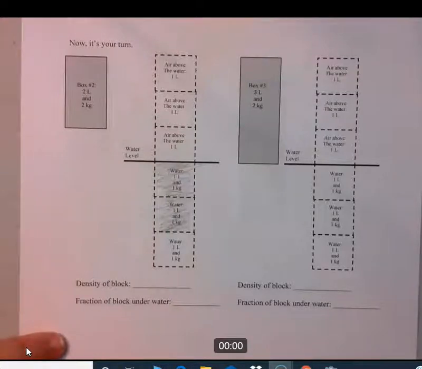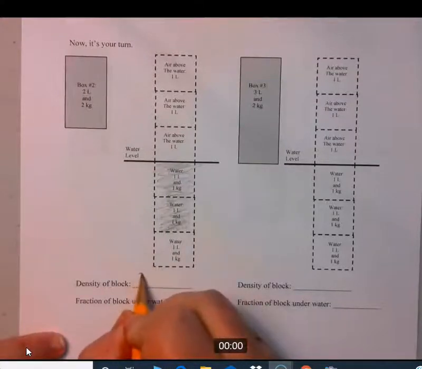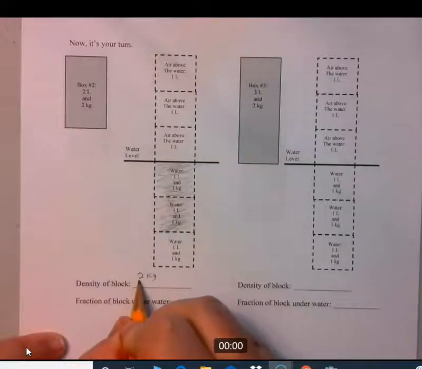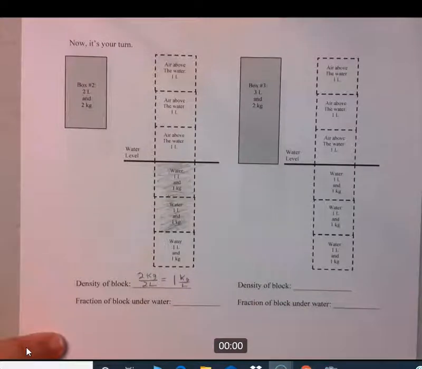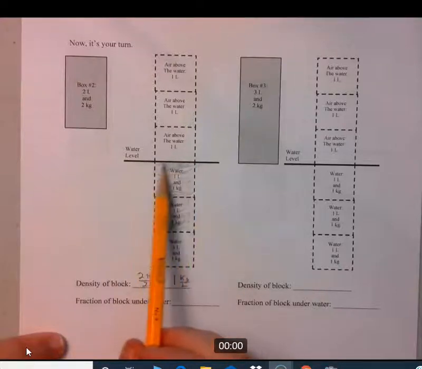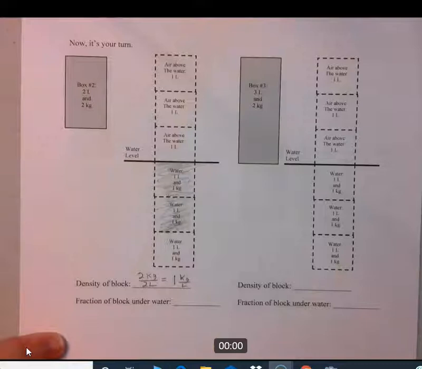So what's the density of that block? Well, it's 2 kilograms over 2 liters. But of course we can reduce that down, and it's 1 kilogram per liter. And you notice that that's the exact same density as water. And therefore it did the same thing as the very first box we talked about. It sank down until the top of the block just touches the top of the water. Now the fraction of the block underwater is 1 over 1. And that 1 over 1 of the block is underwater.